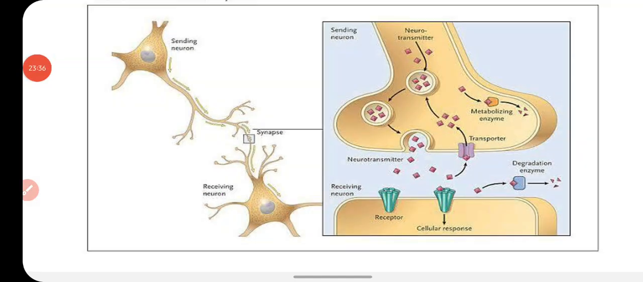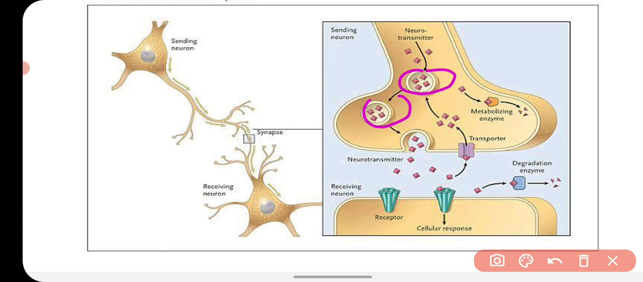Now one thing is important to know, that the neurotransmitters are always present in the axon ending. They are not present in the dendrites. So the pathway of the conduction of nerve impulse is always one way, from axon to the dendrites.